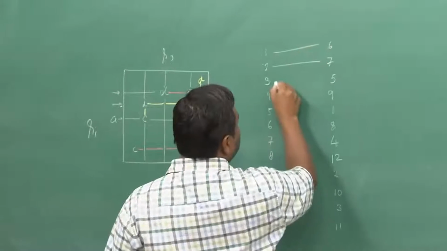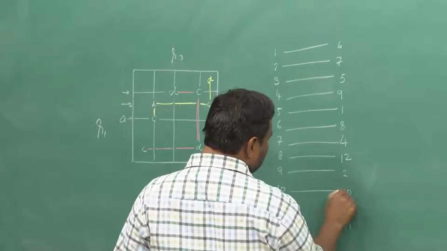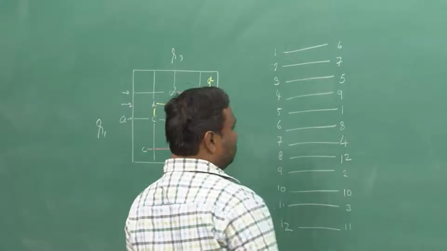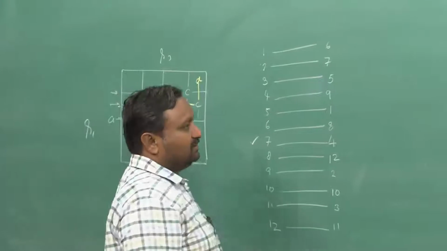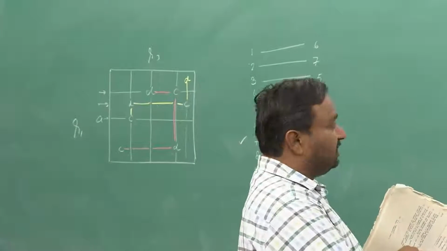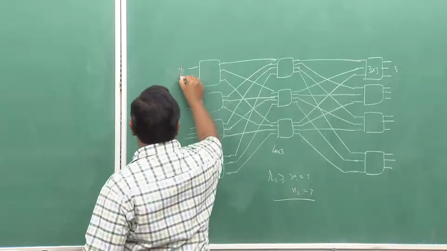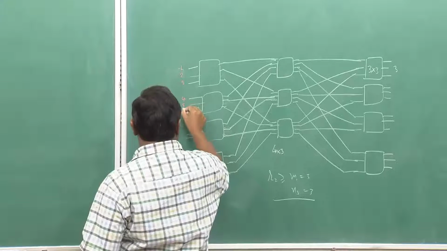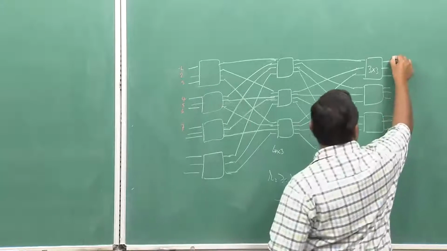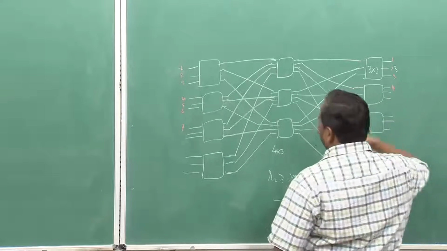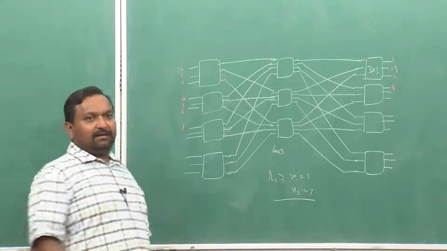I have just taken something randomly, and let us try to sort it out. I will set up the connections in random order. So, let us do 7 to 4 first. I will draw it with a different colored chalk so that you can see it. So, this is 1 2 3 4 5 6 7. So, 7 has to be connected to 4, and I can take anything arbitrary, I do not bother, whenever the blocking happens, at that time we will correct it.